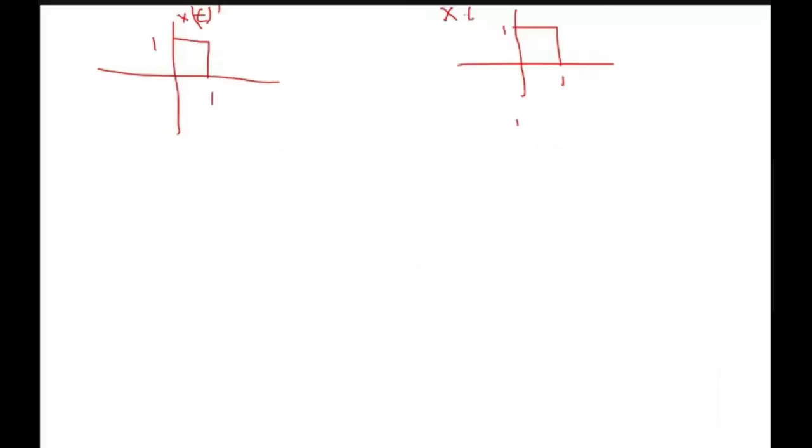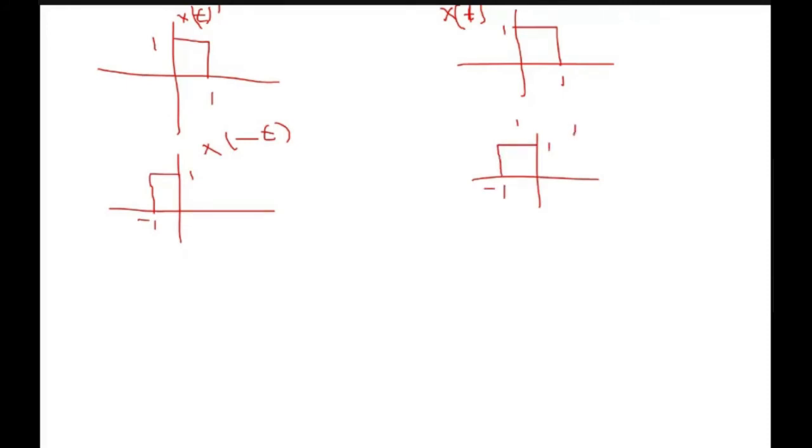So this is our x(t). Now we need to plot x(-t). So x(-t) is my time reversal property. This will be something like this, from minus 1 to 1. So this will be x(-t). Similarly, it will be like this, x(-t).